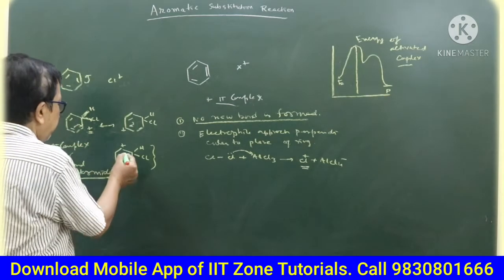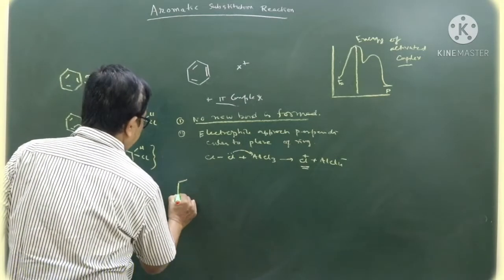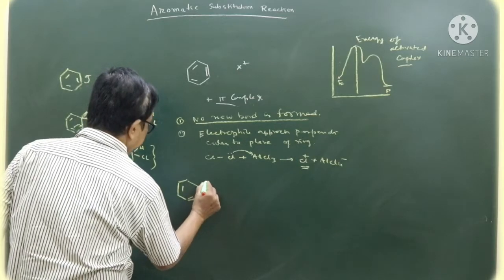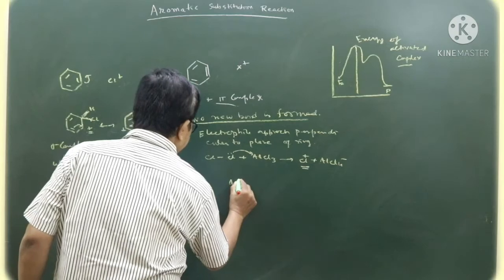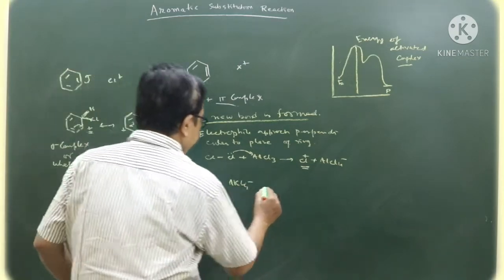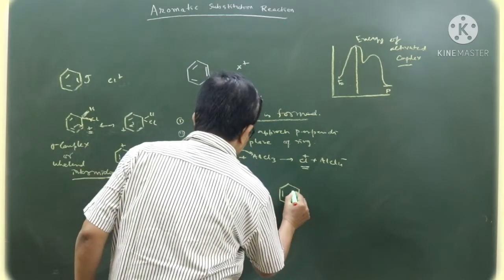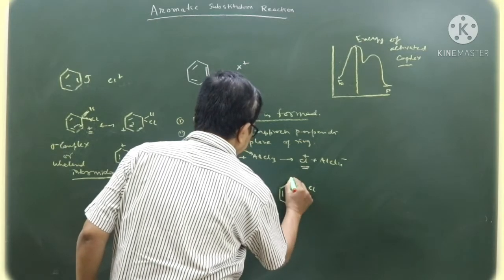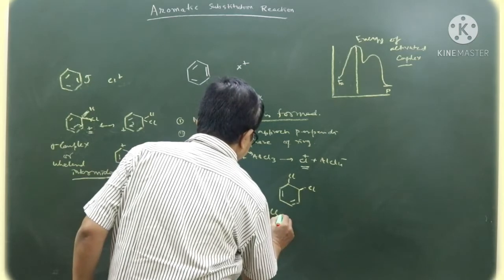Now if this positive charged species is attacked by AlCl4 minus, as an alkene does, in this case we should get this plus AlCl3.